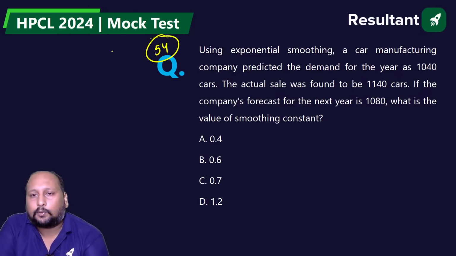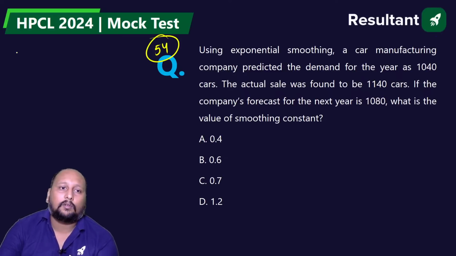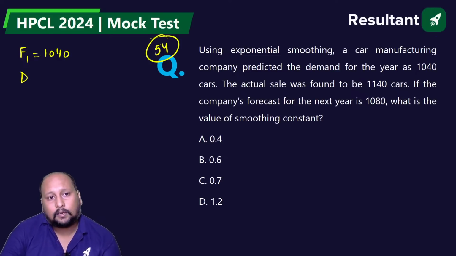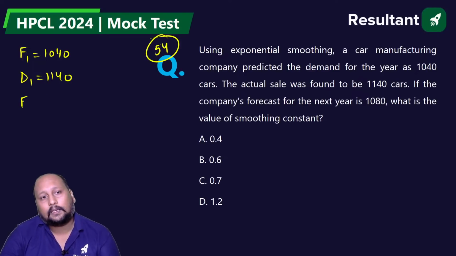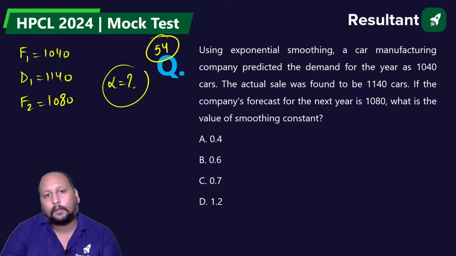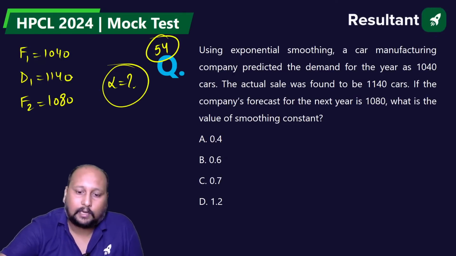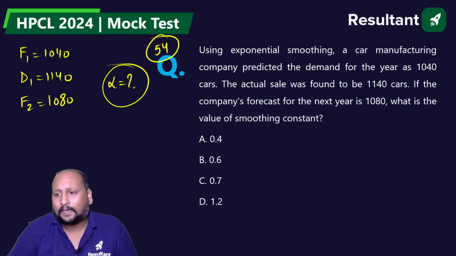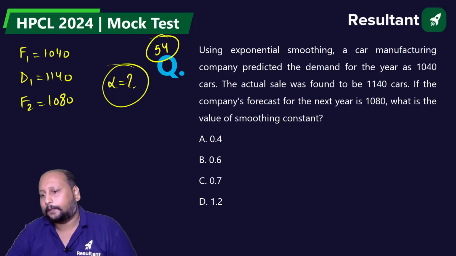Next, 54th. They are saying that using exponential smoothing, a car manufacturing company predicted the demand of a year as 1040. So F1 is equal to 1040, and the actual sale was coming out to be 1140. If the company's forecast for the next year is 1080, what is the value of the smoothing constant? Quickly.